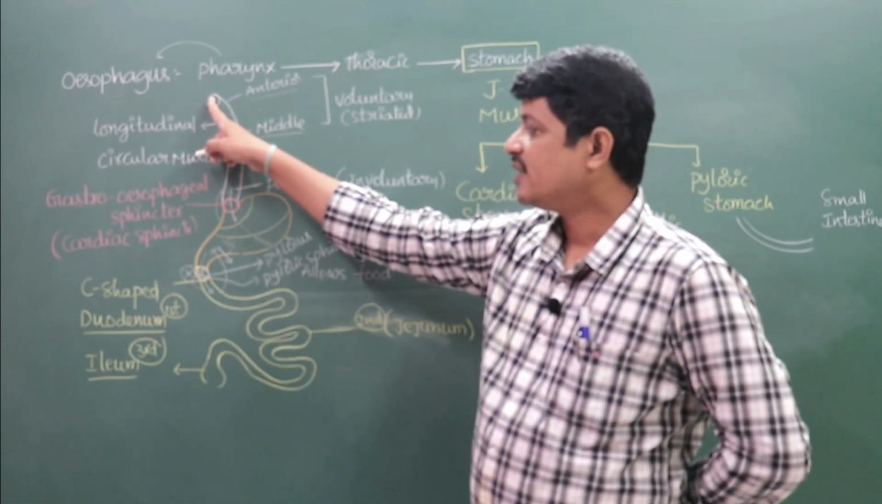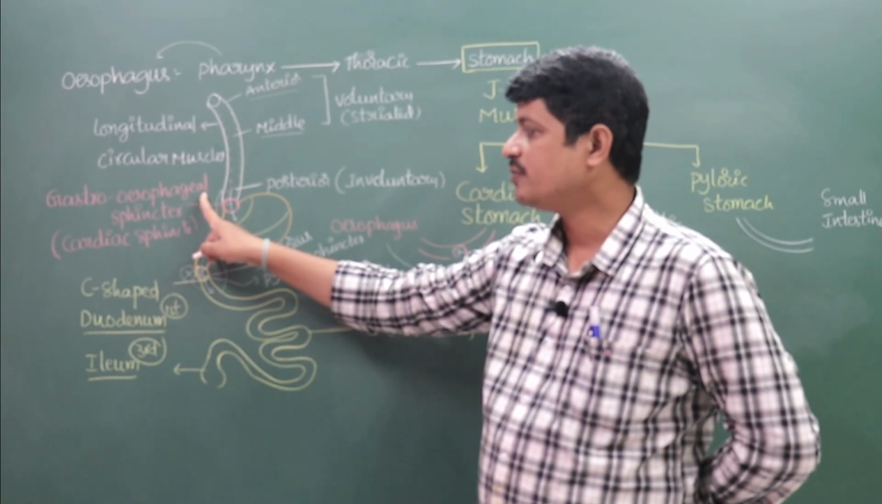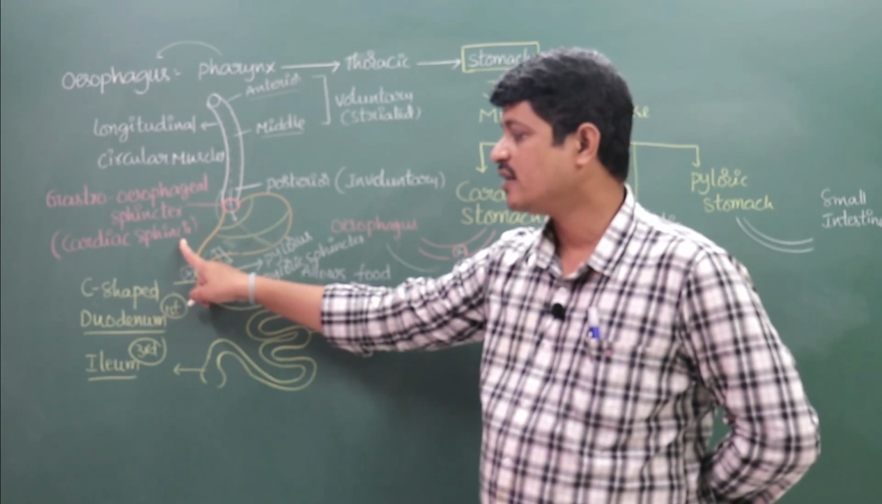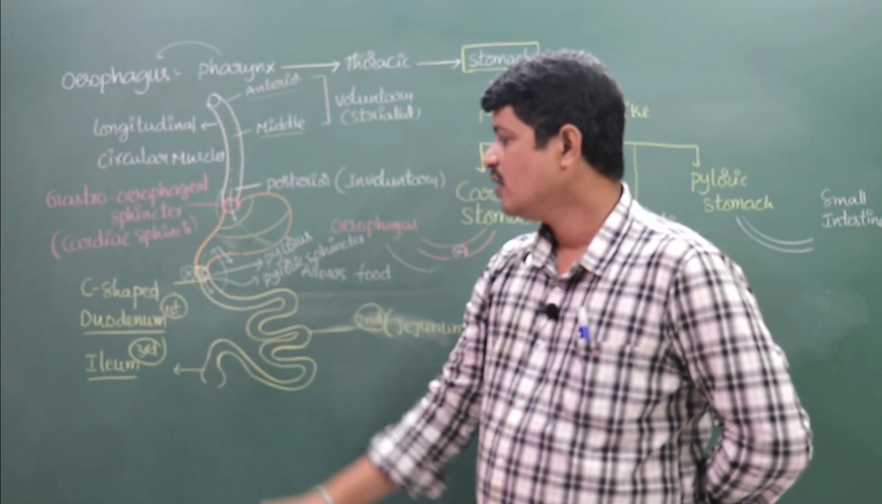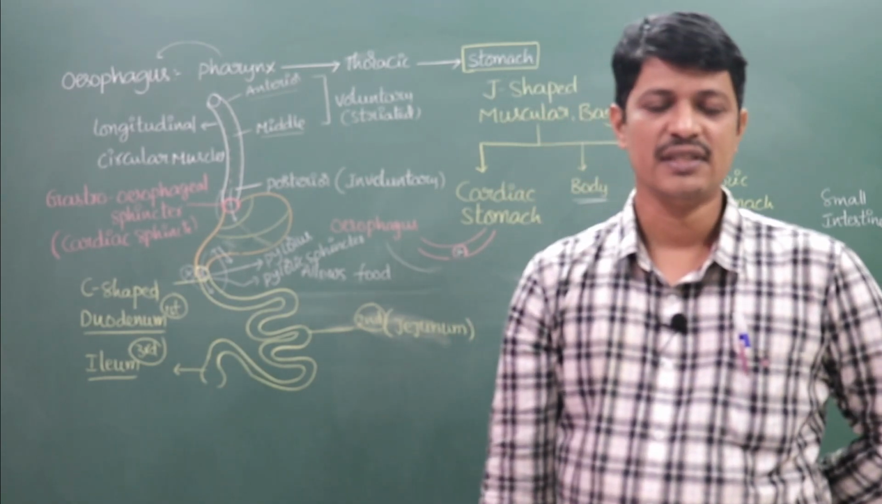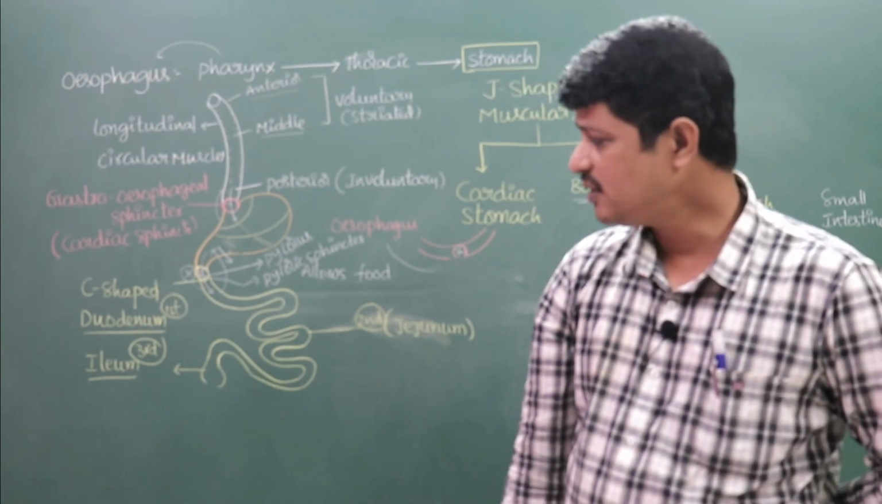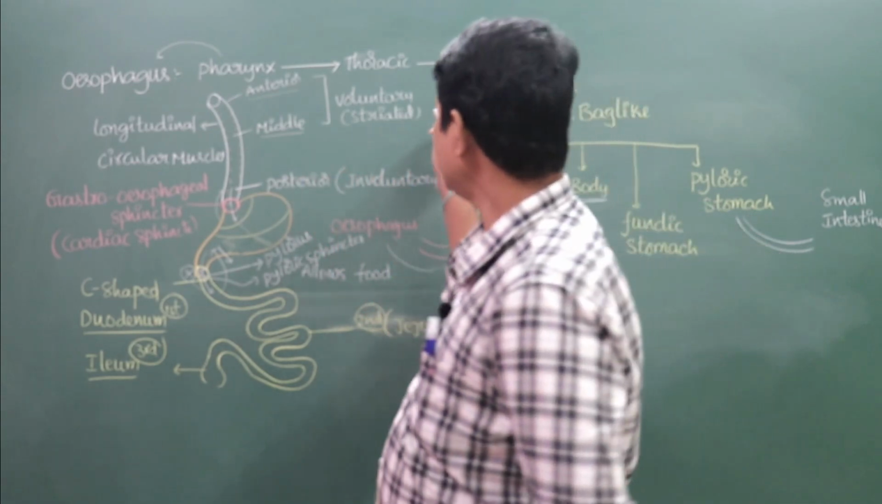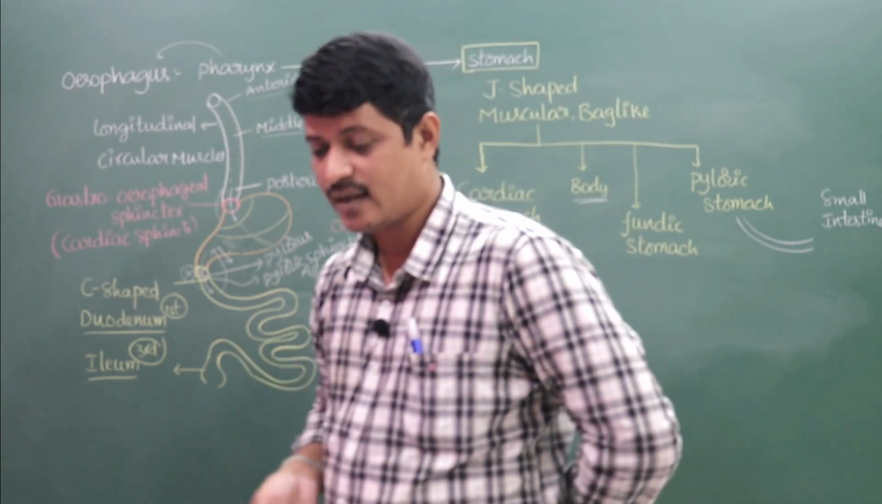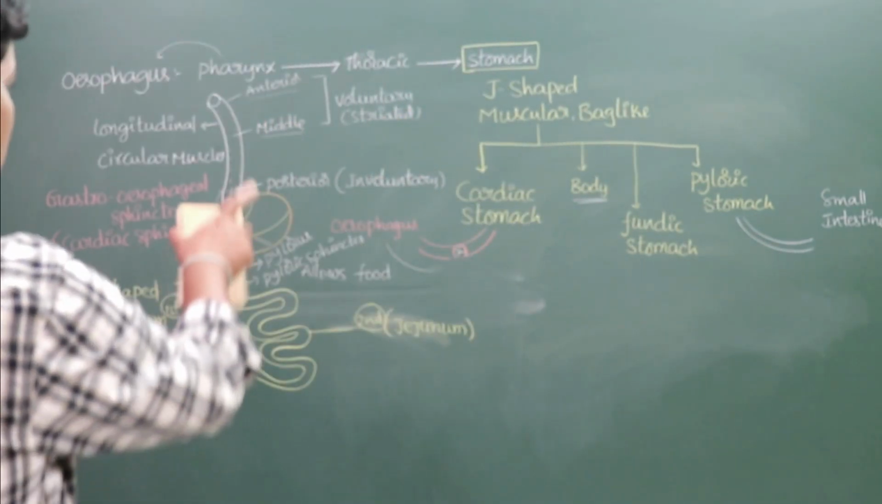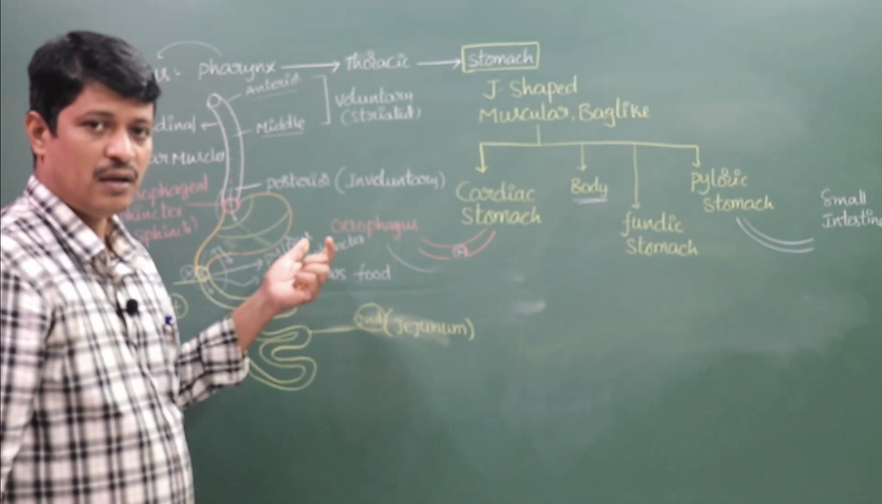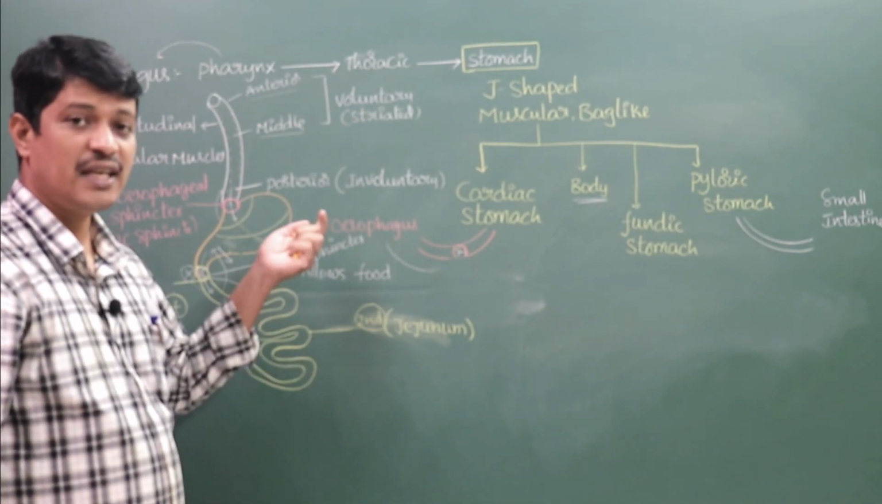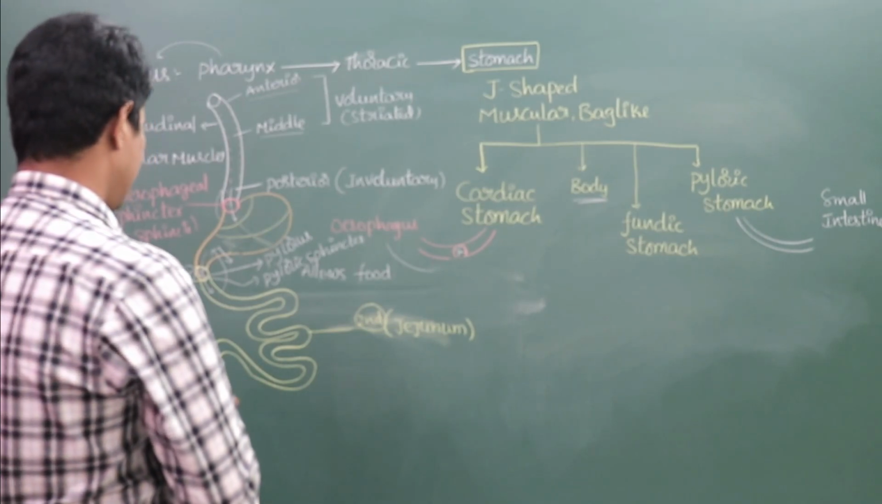Upper esophageal sphincter, gastroesophageal sphincter, nothing but cardiac sphincter, and now the pyloric sphincter of the stomach. This is the esophagus and stomach and their parts. We are going to discuss what are the parts, what are the glands present in the stomach.